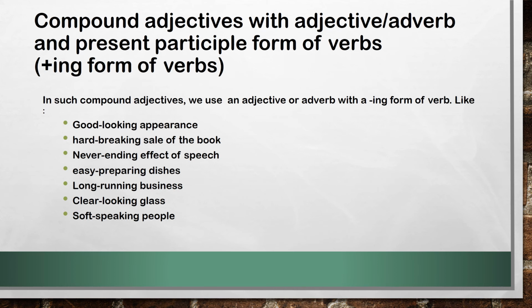Good looking appearance, heartbreaking sale of the book, never ending effect of the speech, easy preparing dishes, long running business, clear looking glass, soft speaking pupil. So here you can see we have used adjectives and adverbs along with the present participle form of the verbs, which are the ing forms of the verbs.